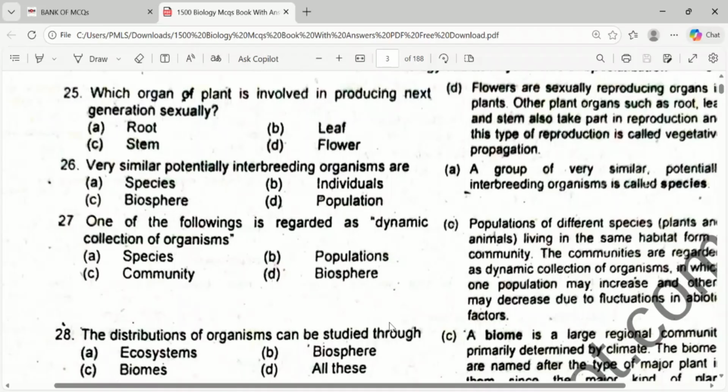Okay. Very similar, potentially interbreeding organisms are called species. Okay. Which of the following is recorded as a dynamic collection of organisms? It is a population.